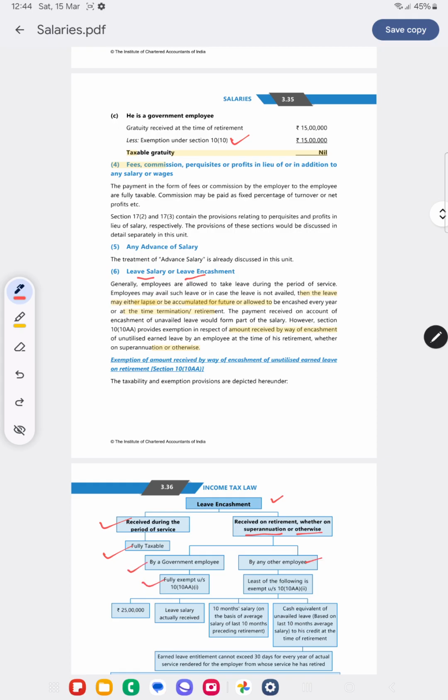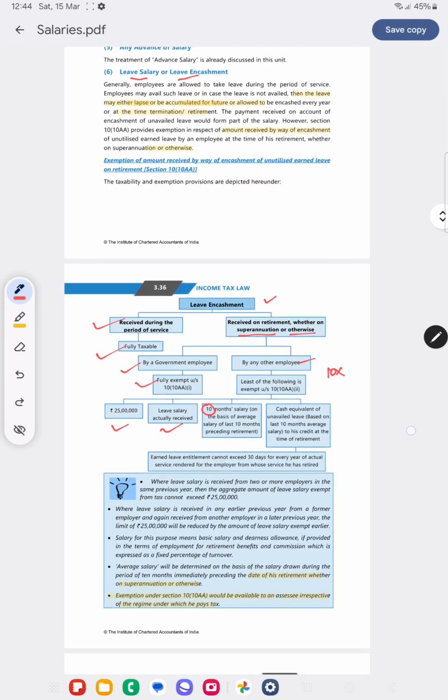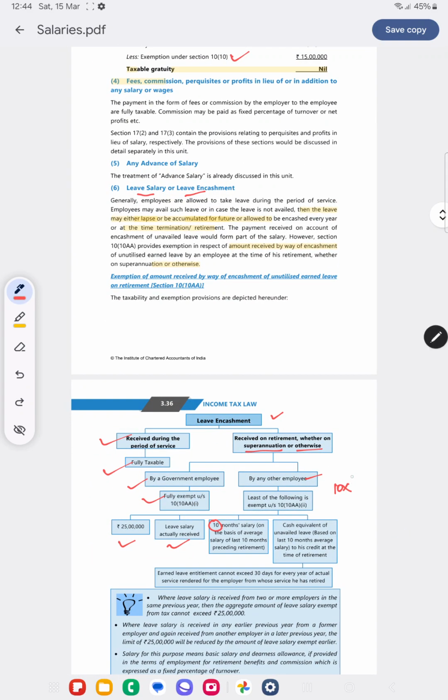By other employees, the least of: leave salary actually received, 25 lakh which is the limit, and 10 months of average salary, that is, 10 into the average salary of the last 10 months preceding retirement.